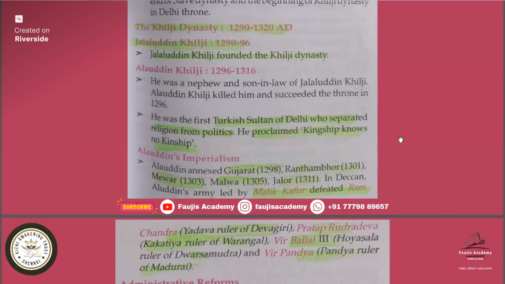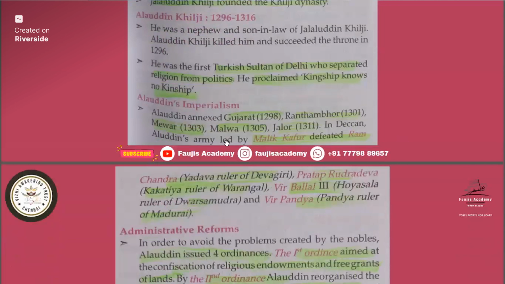So you must remember this also: kingship knows no kinship. Who proclaimed it? Alauddin Khilji. Then Alauddin annexed many regions like Gujarat, Ranthambore, Mewar, Malwa and Jalore. Alauddin's army led by Malik Kafur defeated Ramchandra, the ruler of Devagiri. This is not important. Okay, I have marked this as important for CDS.